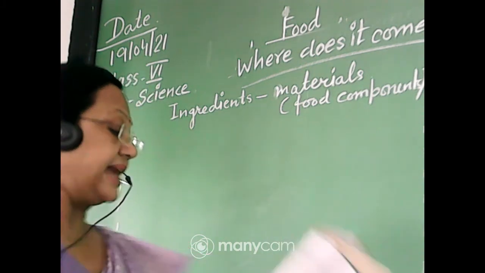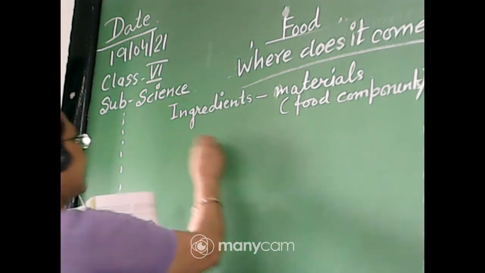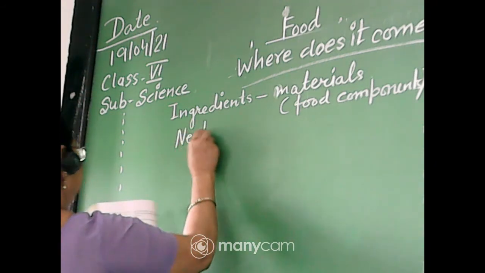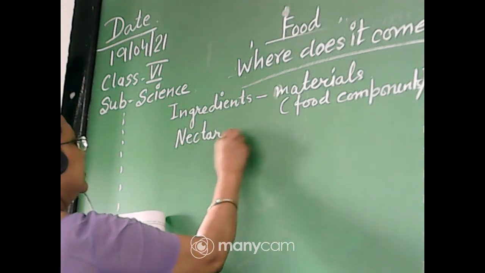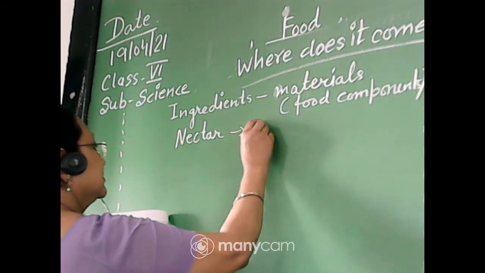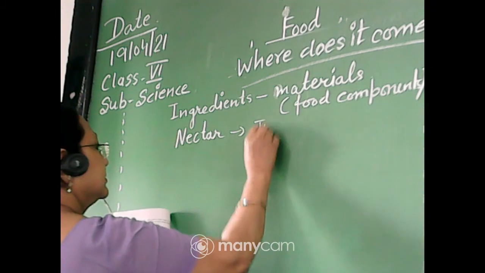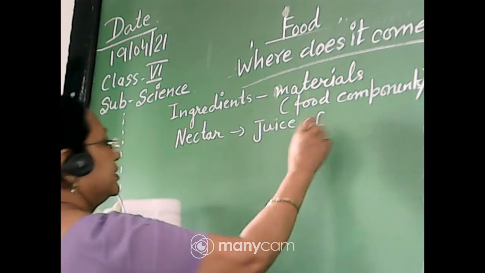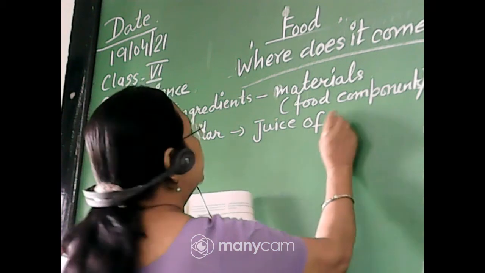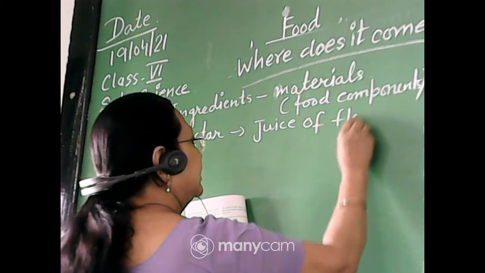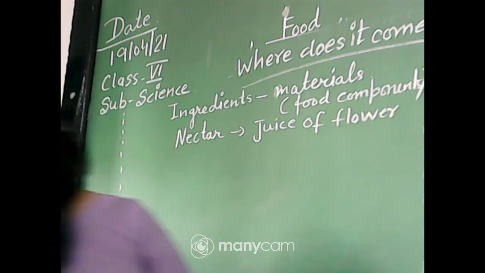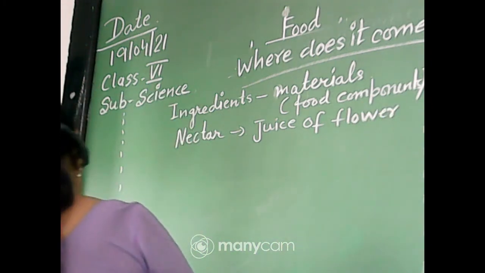Next one, the other keyword, is nectar. What do you mean by nectar? Nectar means juice of flower. So write down, this is juice of flower.